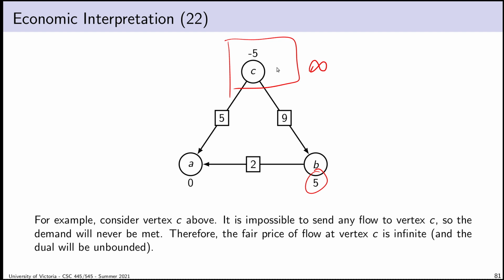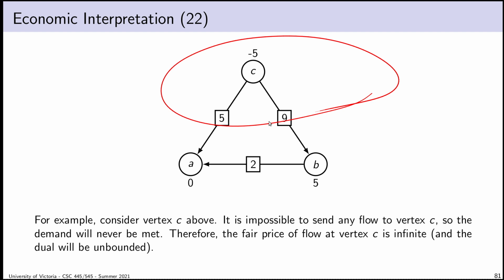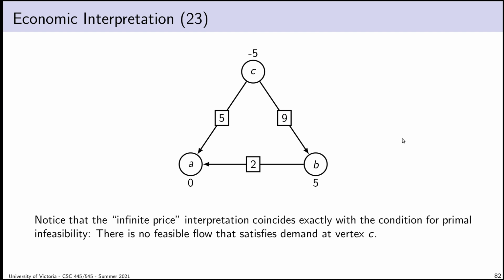And we might stare at this and realize, wait a minute, this is primally infeasible. There is no way to send flow from vertex B to C that's primally feasible. This corresponds exactly to primal infeasibility. This dual is unbounded because the price of flow at vertex C is infinity, because there's no way to ever get flow, but there are buyers for it. And it happens to correspond identically to the case where we have primal infeasibility, which makes some sense. We know from duality we should expect that connection.